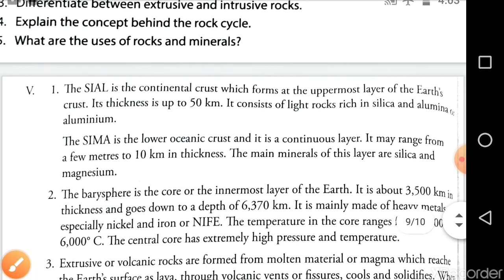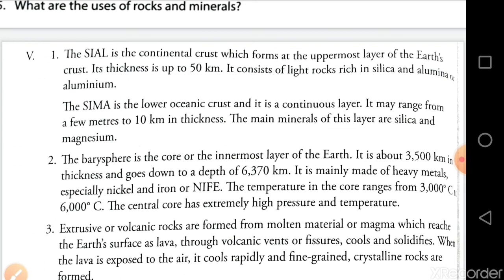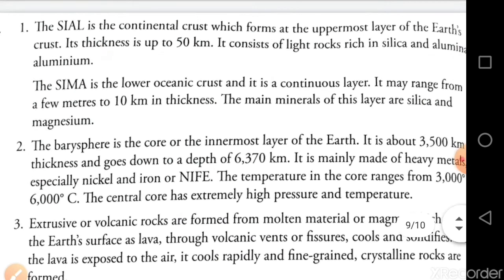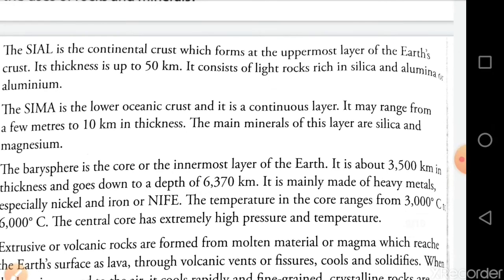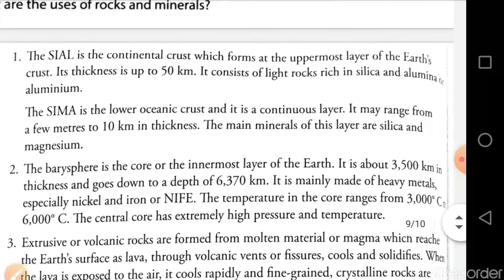The answer is: the barysphere is the core or the innermost layer of the earth. It is about 3,500 km in thickness and goes down to a depth of 6,370 km. It is mainly made of heavy metals, especially nickel and iron, or NiFe.